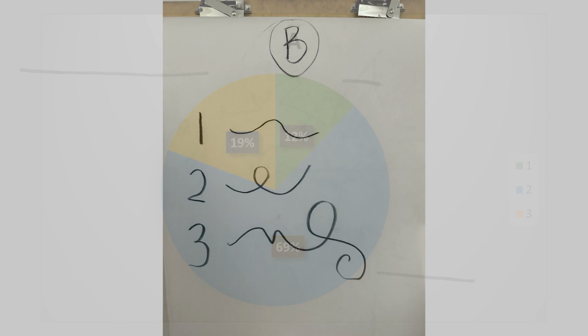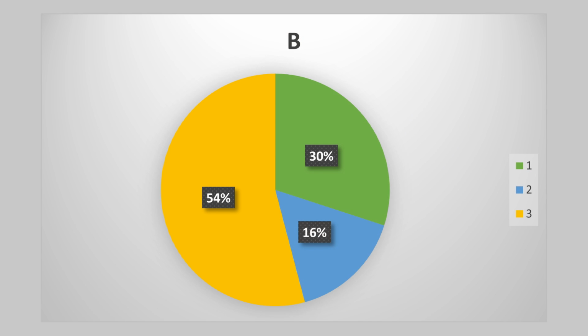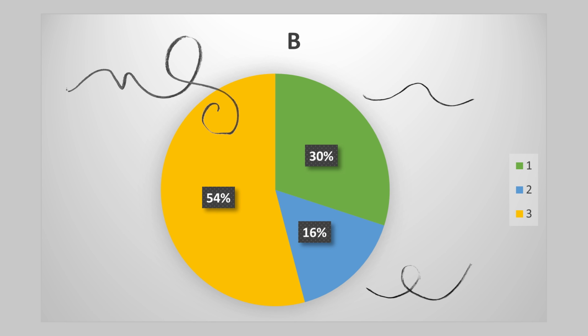Moving on to quiz B, I started to make the lines a little more interesting. Started out with a curvy line. 30% of people liked this line. Then I made a little loop-de-loop. Only 16% of people liked that one. But then, when I combined the curve and the loop, got a little more adventurous, 54% of people liked that one. It had broader appeal.